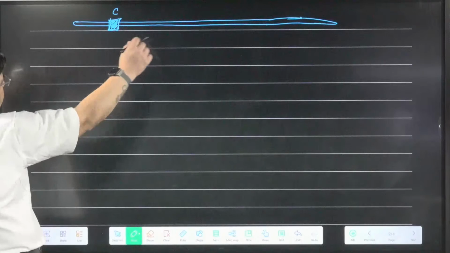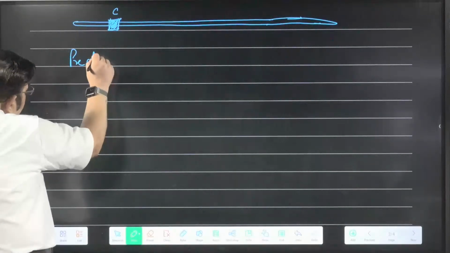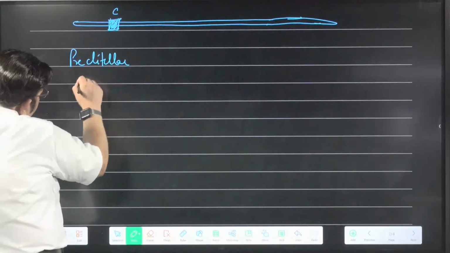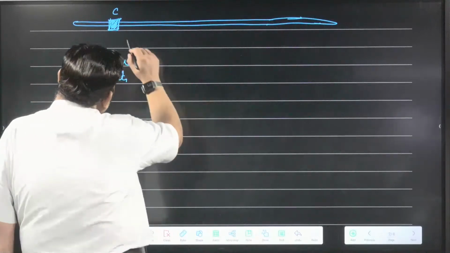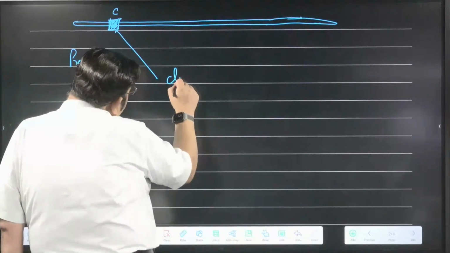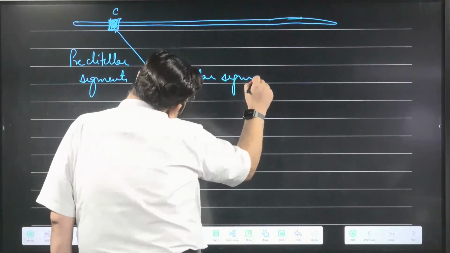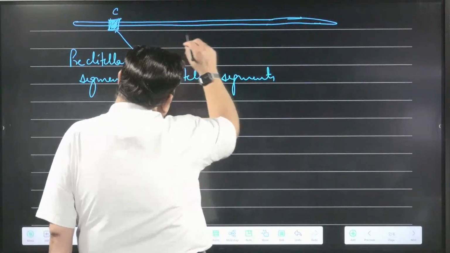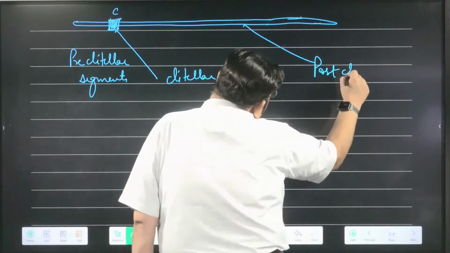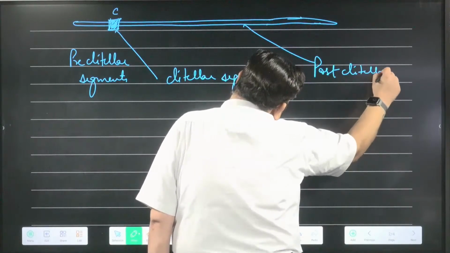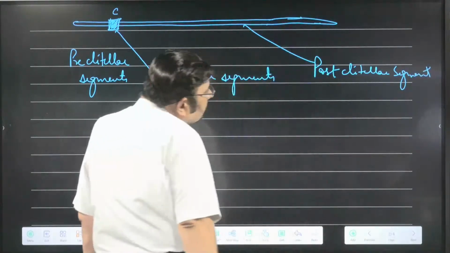So in the whole earthworm, we have pre-clitellar segments, then clitellar segments, and post-clitellar segments. This is also one of the questions.